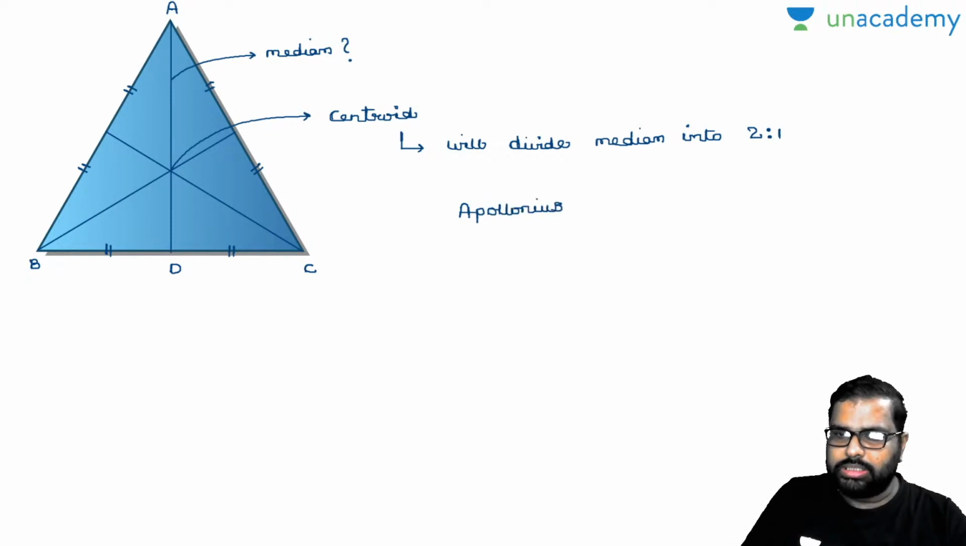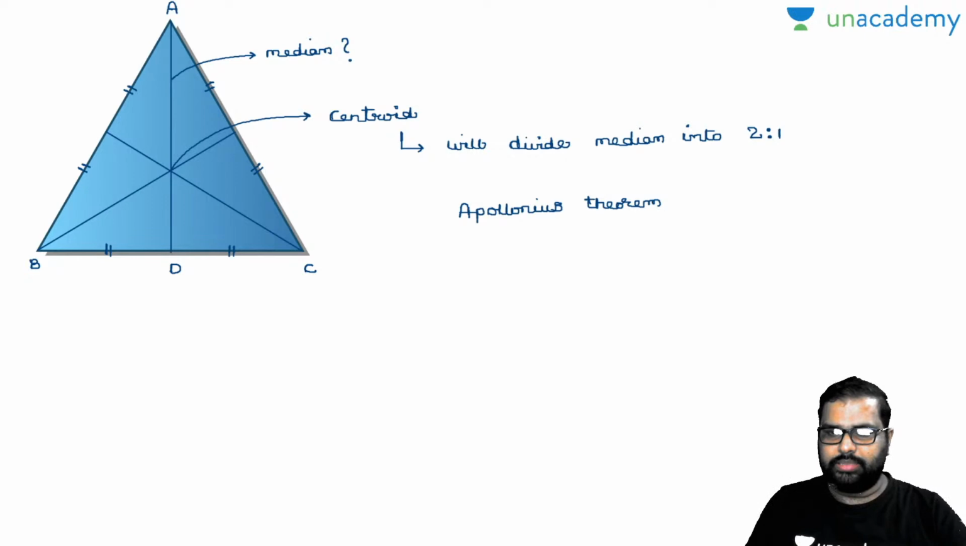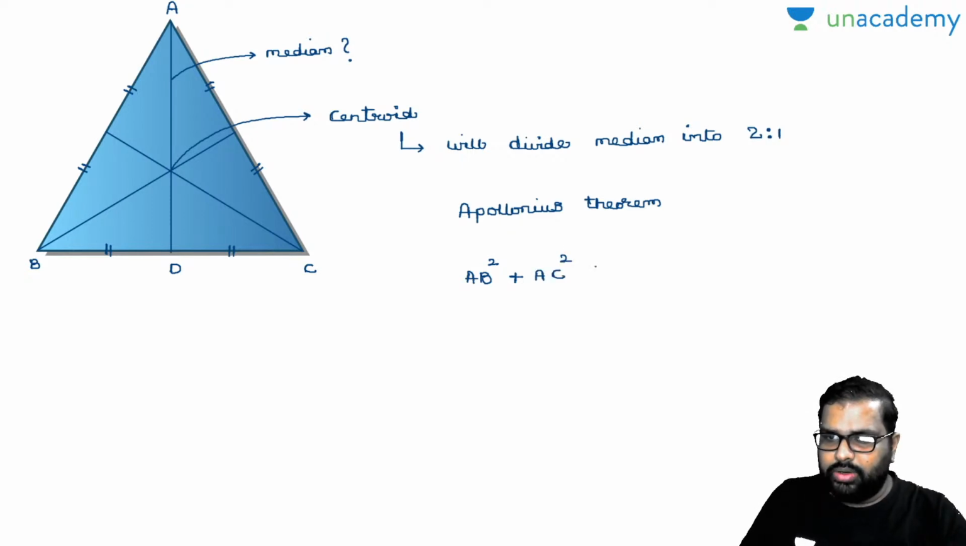Apollonius theorem. What is this Apollonius theorem? Can anybody explain it in the comment section box? Now look, AB square. Leave the segment which is dividing into equal halves, take the other two segments. AB square plus AC square is equal to 2 into your median AD square plus